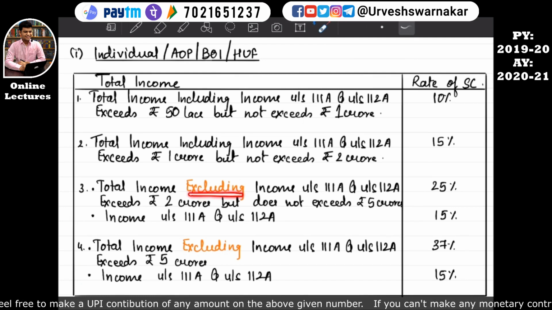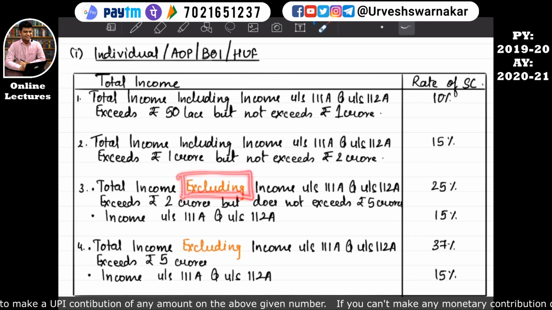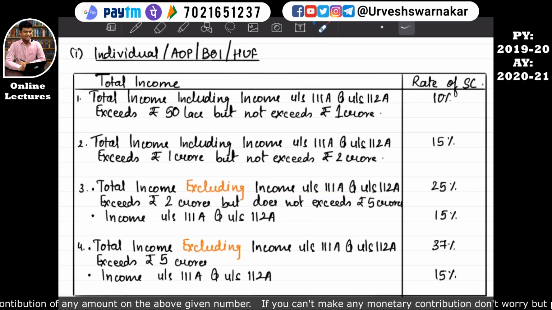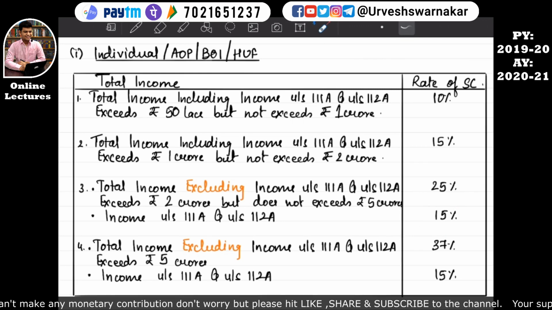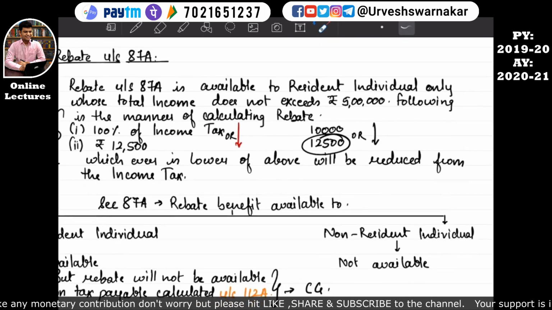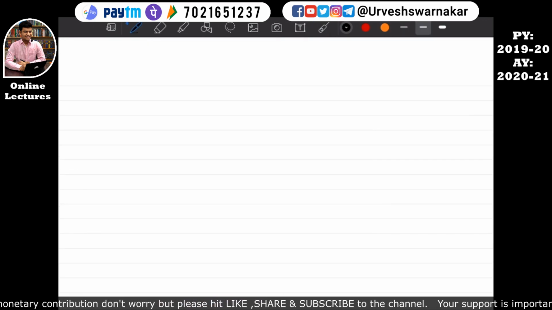If the total income excluding the income under section 111A and under section 112A exceeds rupees 2 crore but does not exceed 5 crore, then the surcharge on that total income will be 25%, but the surcharge for the income under section 111A and under section 112A will be 15%. So what does this mean? I need a blank page first to understand this.